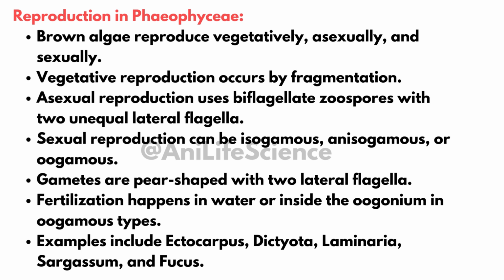Gametes are pear-shaped with 2 lateral flagella. Fertilization occurs in water or inside the oogonium in oogamous forms. Examples of Phaeophyceae: Ectocarpus, Dictyota, Laminaria, Sargassum, Fucus.